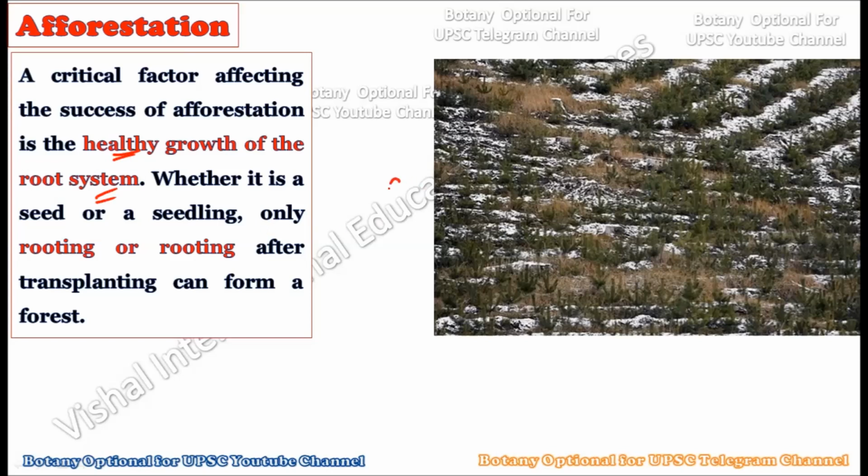Now, the critical factor which will affect the success of any afforestation program is the healthy growth of the root system. Once we plant the seed or the plantlet, until there is a growth of roots, it will not get converted into a whole new tree. So the formation of the root system within the seedlings or planting trees is very essential for the success of the afforestation program. Whether it is the seed or the seedlings, only the rooting, or the rooting after transplanting, can form the forest. If there is not a firm creation of the root system, then that plant will fail. And once the plants fail, the whole process of afforestation will fail.